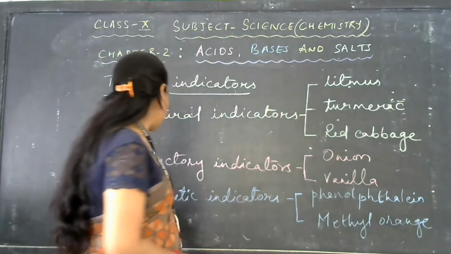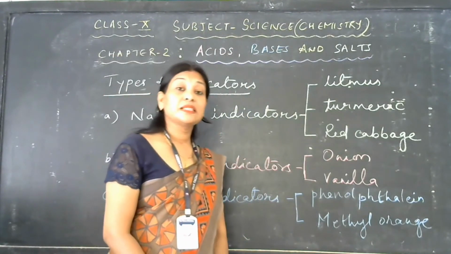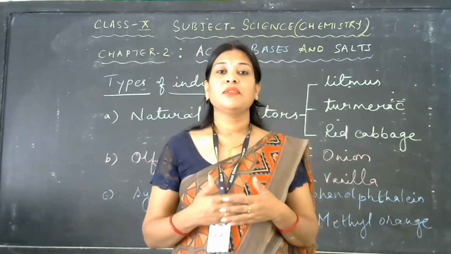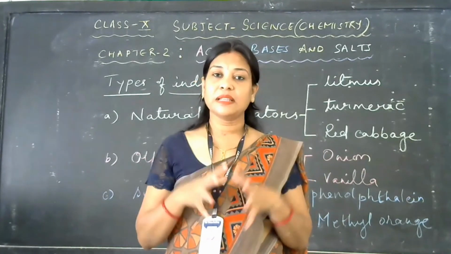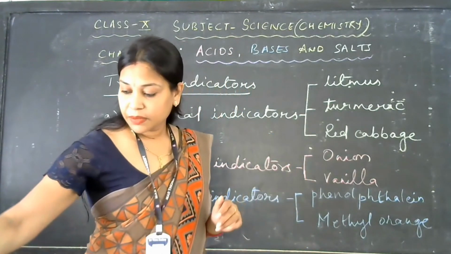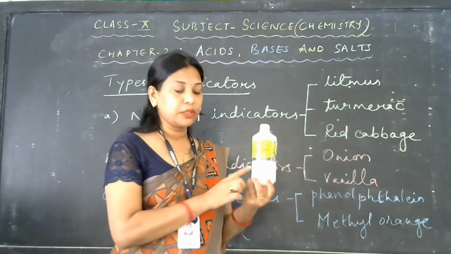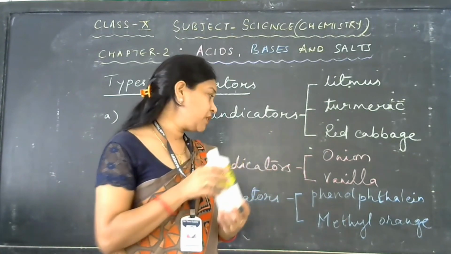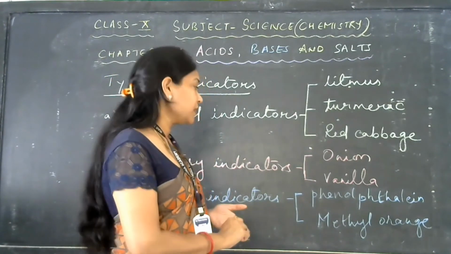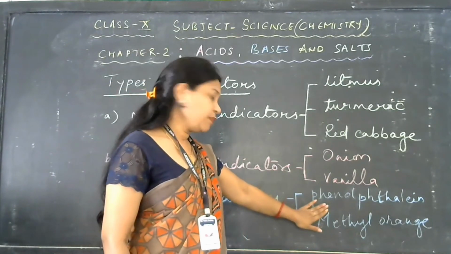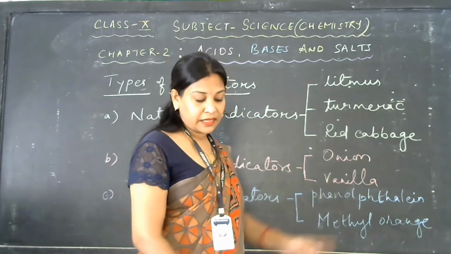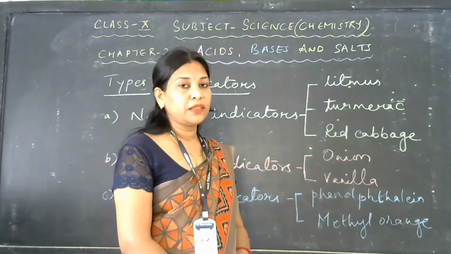Next is synthetic indicators. Synthetic means which can be prepared in the laboratory. The one which we do not get from nature, but can be prepared in the laboratory by mixing different chemicals, is called a synthetic indicator. For example, we have phenolphthalein, which you get in solution form, and methyl orange. Phenolphthalein solution is a colorless liquid. It remains colorless with acid, while it turns pink with bases.